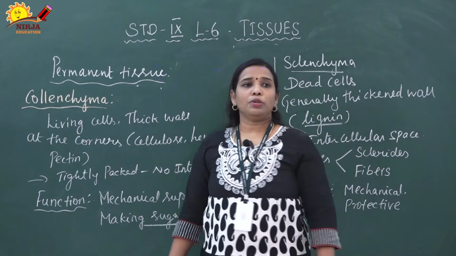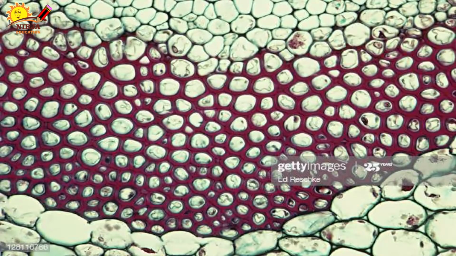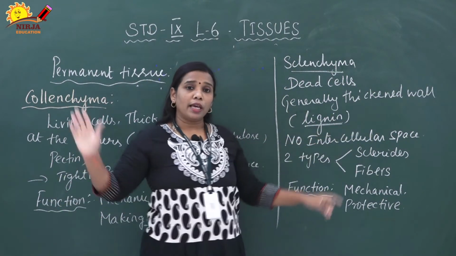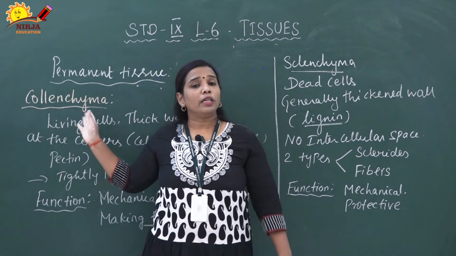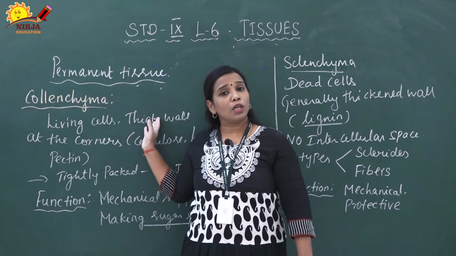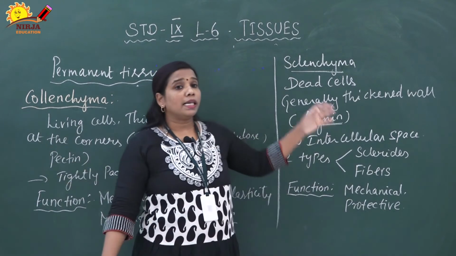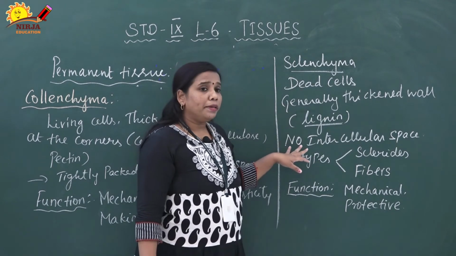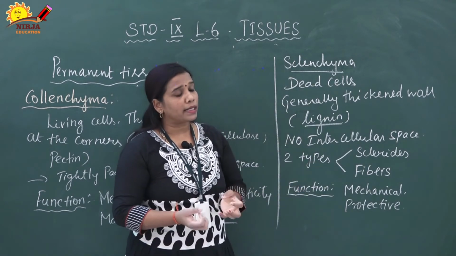Next we are going to discuss sclerenchyma. Sclerenchyma is made up of dead cells. It is made up of full and full dead cells only. No living cells. Unlike parenchyma and collenchyma, which are made up of living cells, sclerenchyma is made up of dead cells. Generally the cell wall is thickened and made up of lignin. Collenchyma cell wall is made up of cellulose, hemicellulose or pectin, but the sclerenchyma cell wall is made up of lignin. No intercellular space, of course, as it is tightly packed cells.